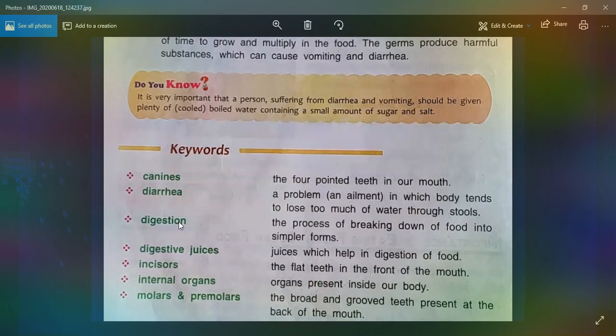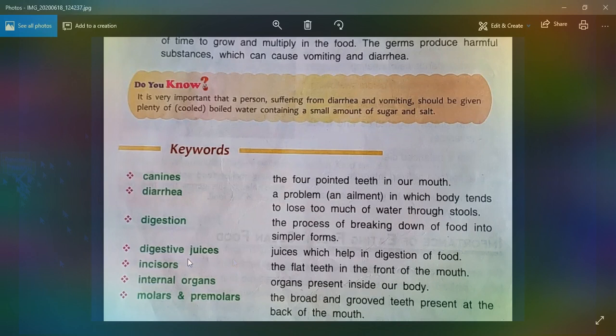Digestion: the process of breaking down food into simpler forms is called digestion. Digestive juices: juices which help in digestion of food.